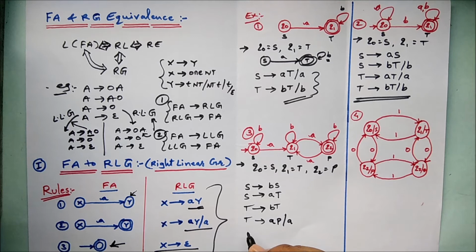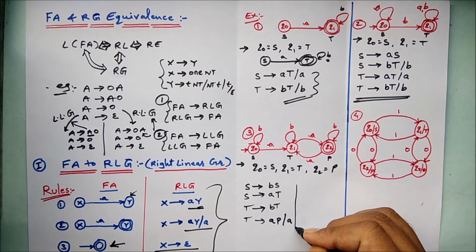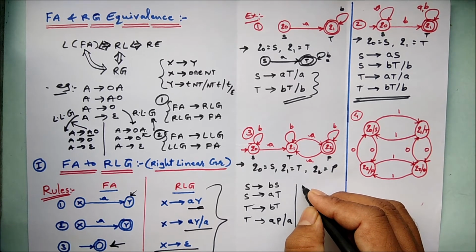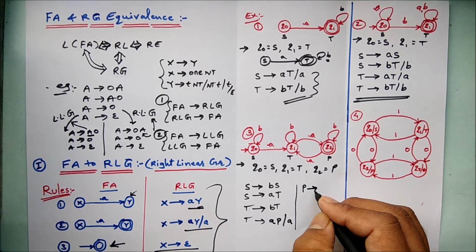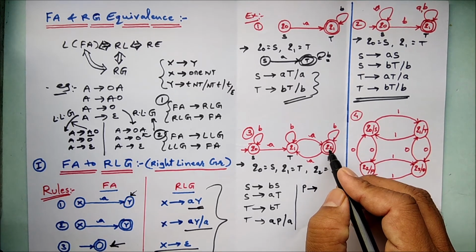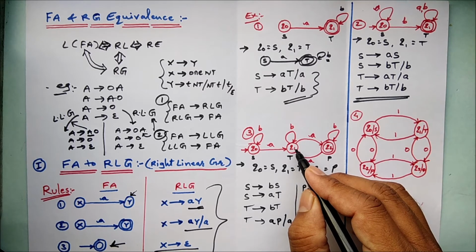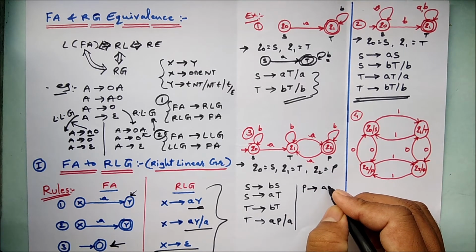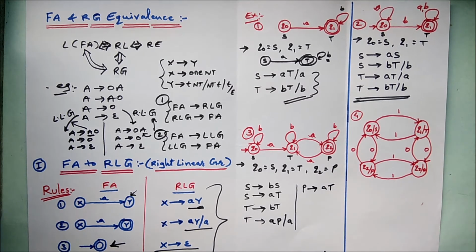Now I can write it for the Q2. So I can write here by making this division line. So I will say P gives. So Q2 is transiting to Q1 with A. So I can write it like A, Q1 is represented by T, right?